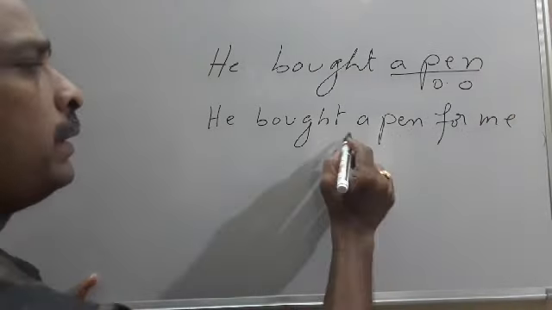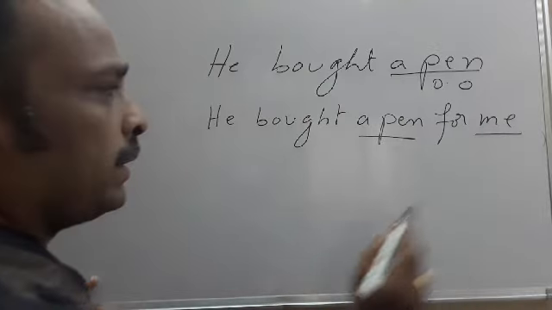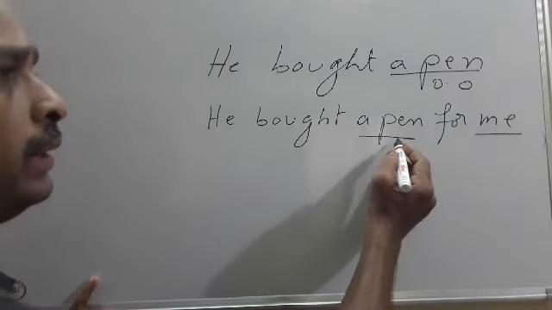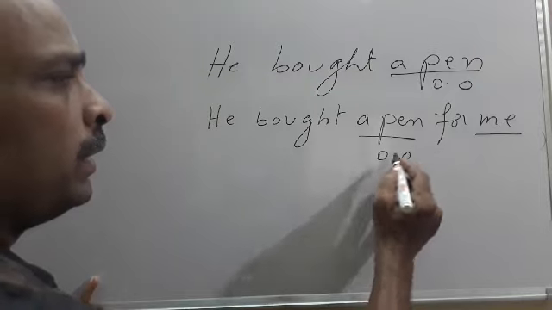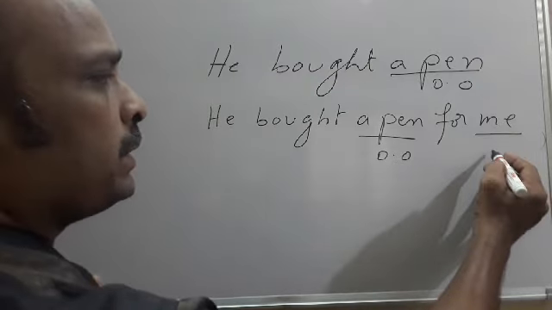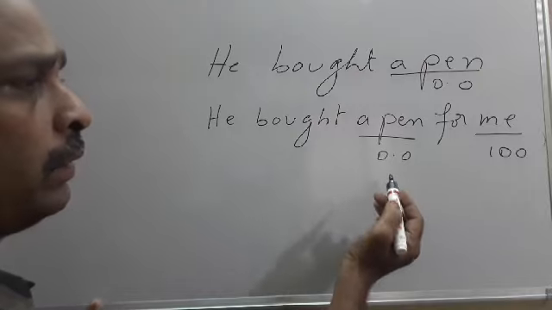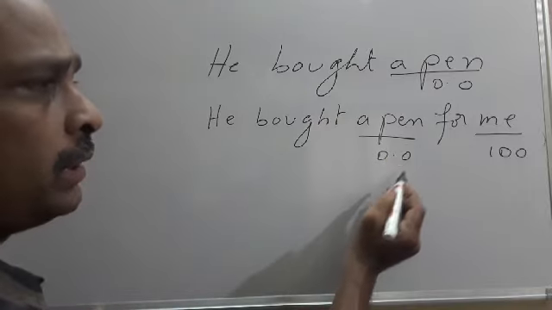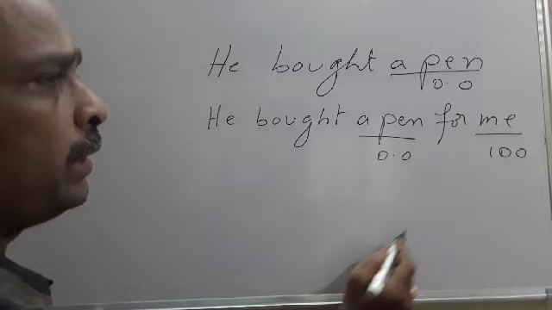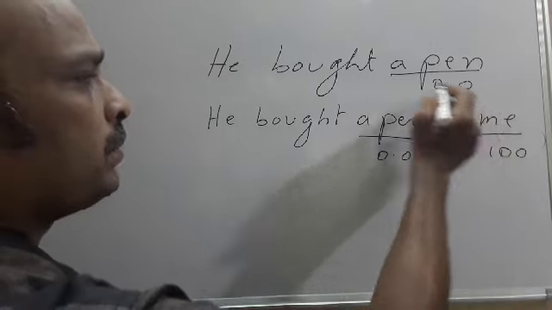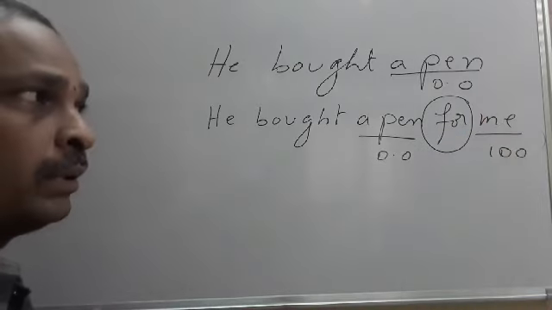See here, a thing is there and a person is there. So here the thing is the direct object and the person is the indirect object. See, when a direct object comes before indirect object, a preposition is must in between.